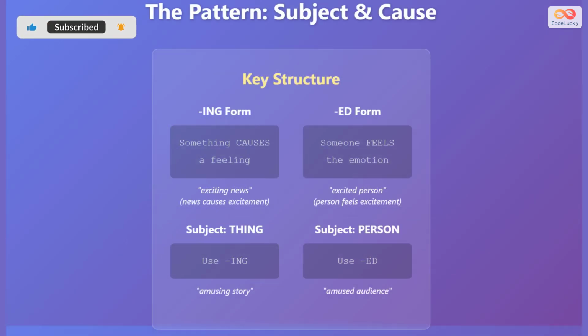Here is a simple way to remember. Use ing when the thing or situation causes the feeling. For example, exciting news means the news makes you excited. Use ed when someone feels the emotion, like an excited person. Ing for things that give the feeling, and ed for people or animals who have the feeling.